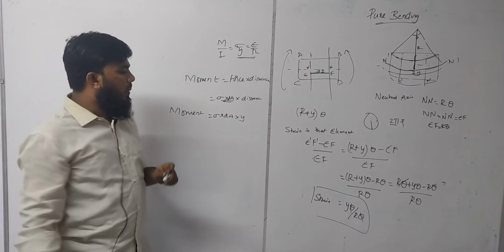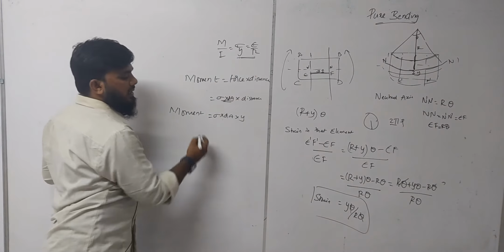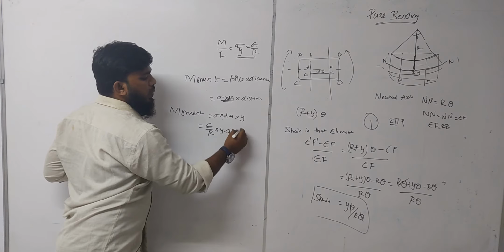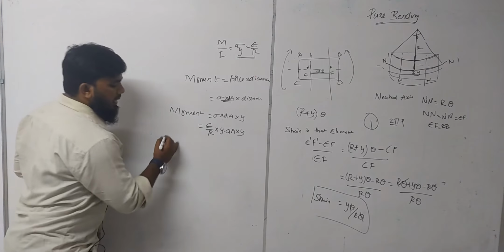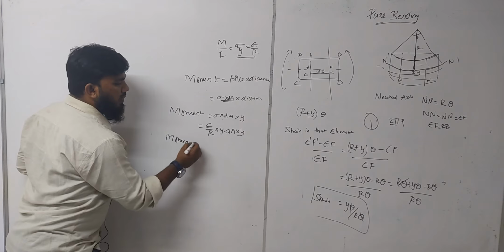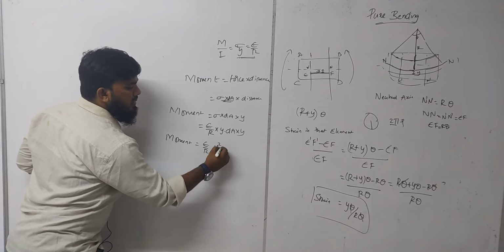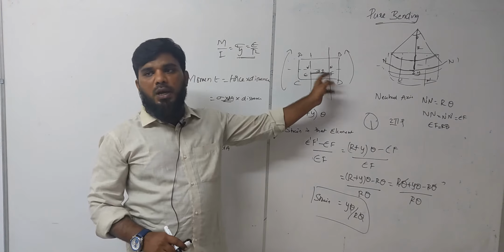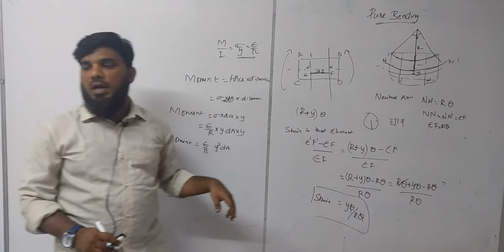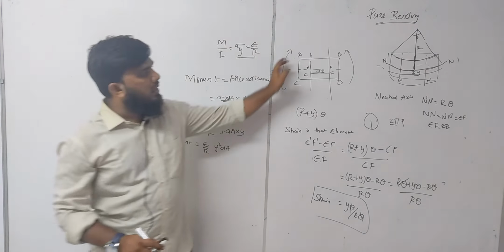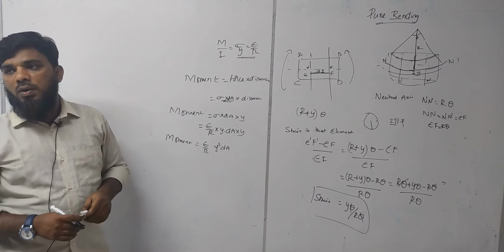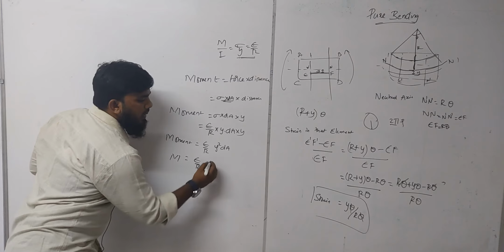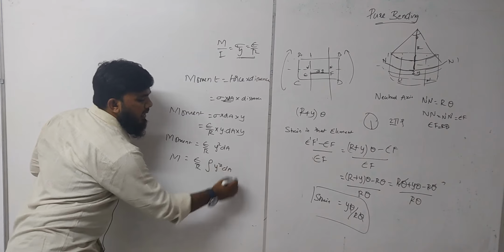We already have the value from here. What is sigma? E by R into y, into dA into y, correct? So what moment will we get? Moment is equal to E by R y square dA. Now we are calculating the moment only on this small element which is below the neutral axis. If you want to calculate the moment acting on the whole body, what do we have to do? Integrate. So moment M is equal to E by R integration of y square dA.